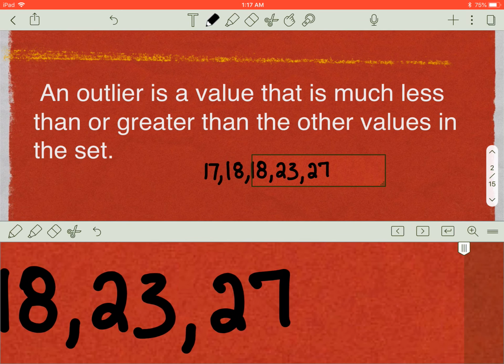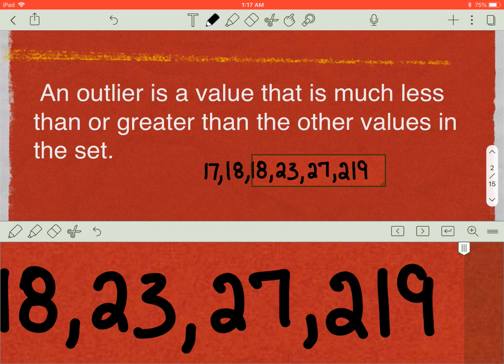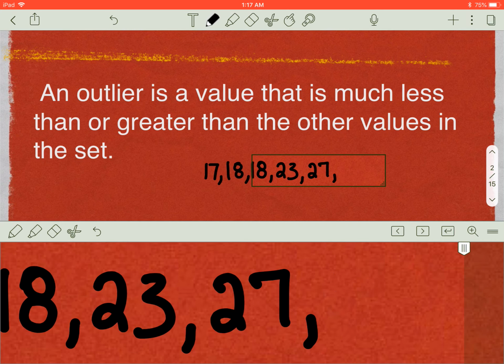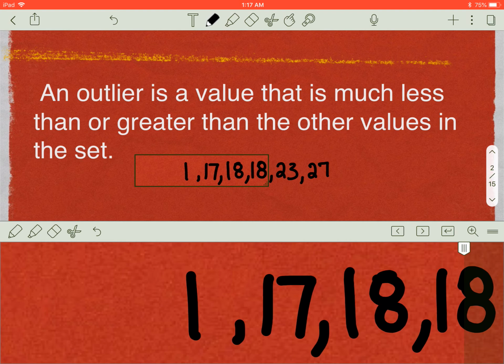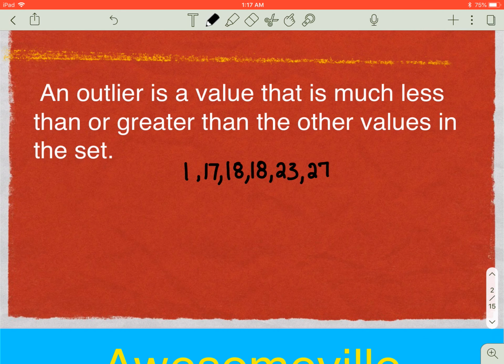So an outlier can be greater. Maybe I say the next number in my data set is 219. That's a huge jump from 27 up. So that'd be an outlier that is larger. Or say I have a 1 there. Once again, is it as comparable to 219? No, but 1 is not close to the other numbers in our data set. So both of those would be considered outliers.